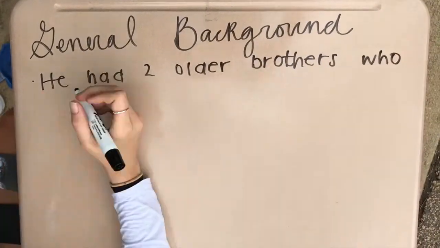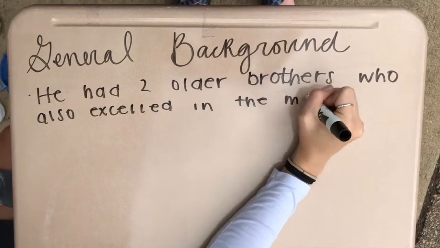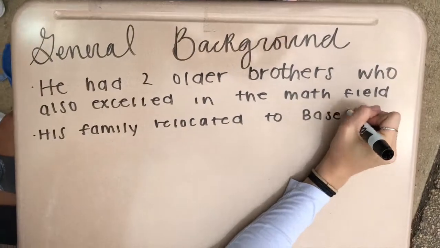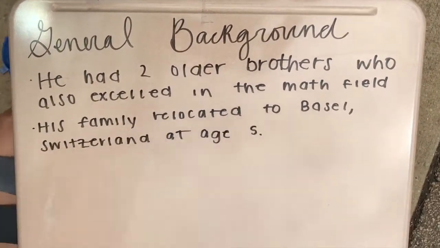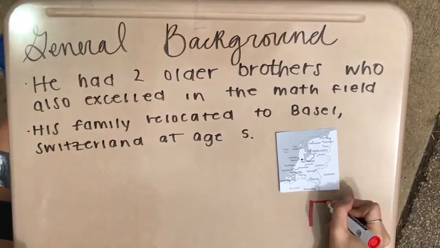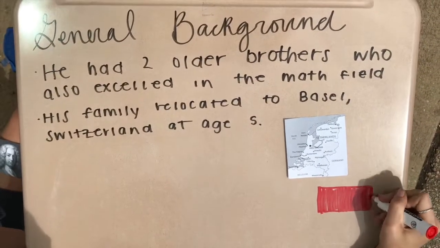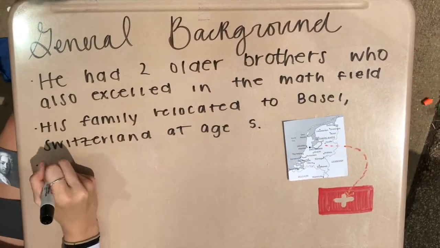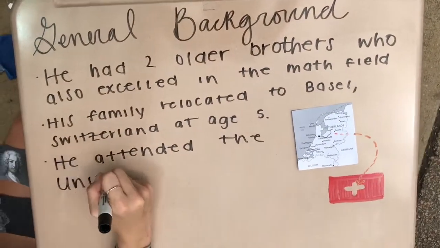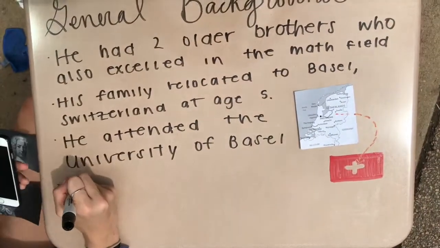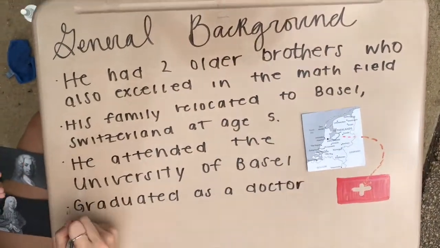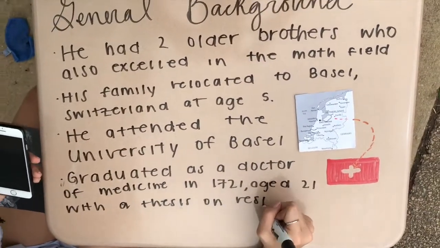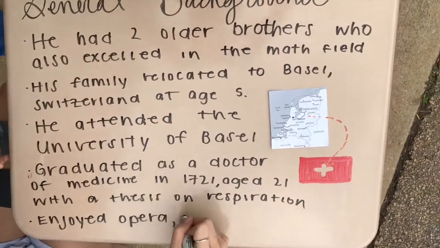Daniel also had 2 older brothers who excelled in the math field. They both influenced his drive to succeed in the field of mathematics. His family relocated to Basel, Switzerland at the age of 5. He attended the University of Basel. Daniel Bernoulli graduated as a doctor of medicine in 1721, at the age of 21, with a thesis on respiration. He enjoyed spending time at the opera, theater, and in balls in Italy.